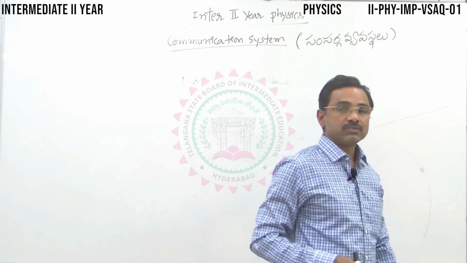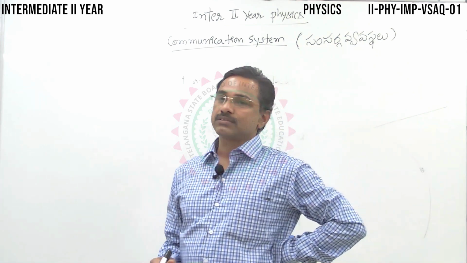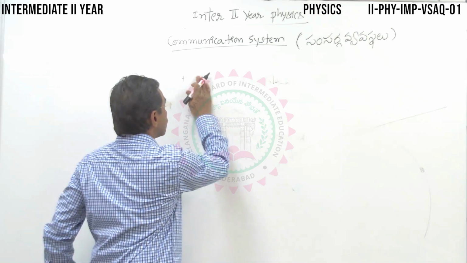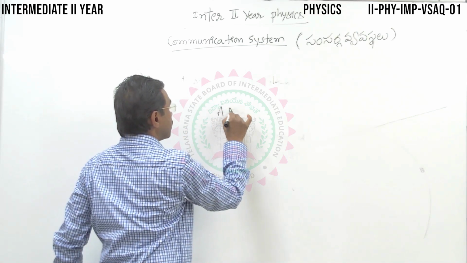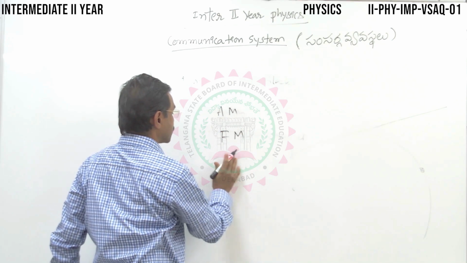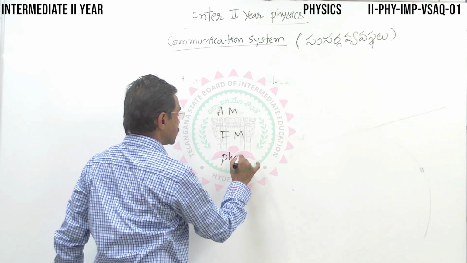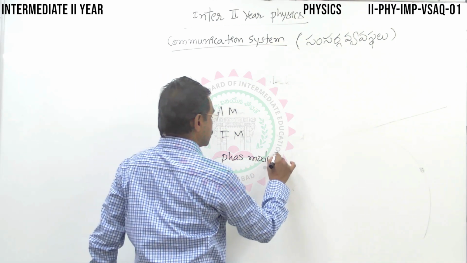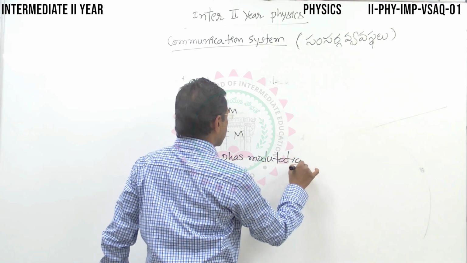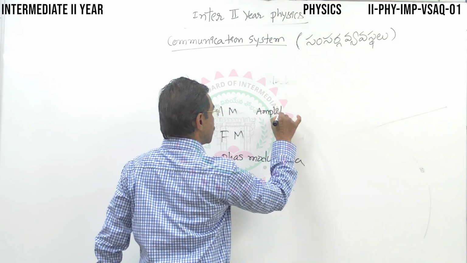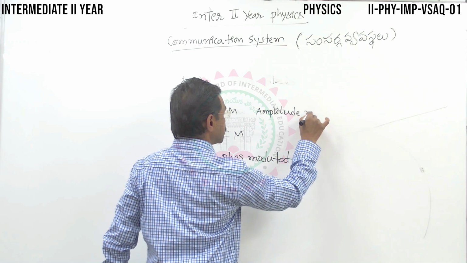Now we have three different techniques or methods of modulation. The first one is amplitude modulation, AM; then frequency modulation, FM; and the last one is phase modulation. Nowadays, FM radios are very, very popular. So AM means amplitude modulation.